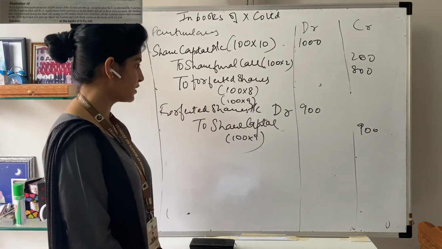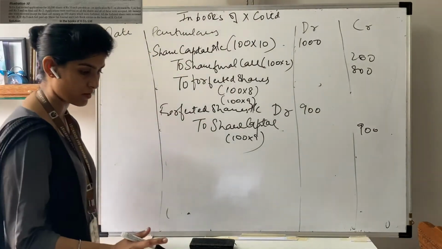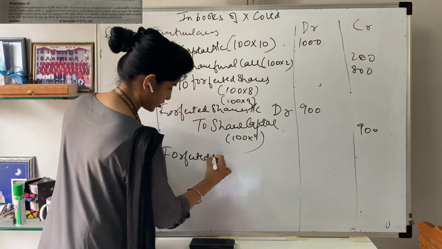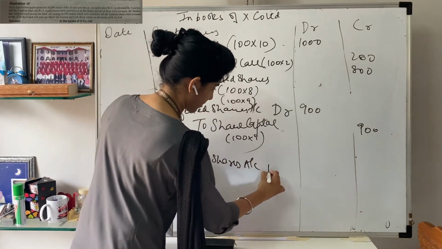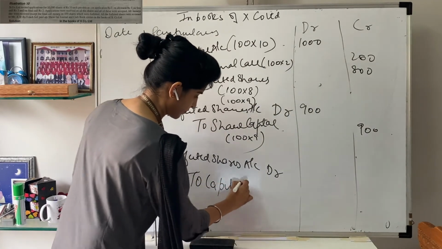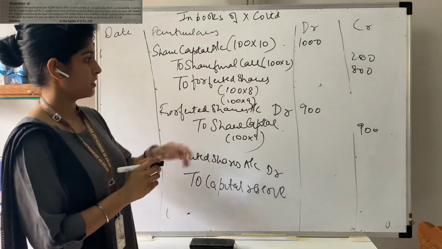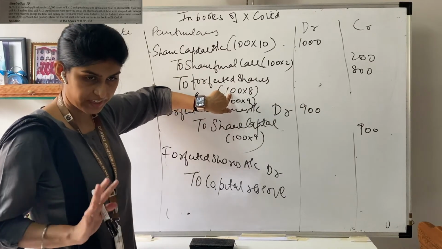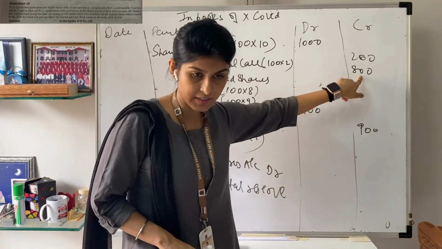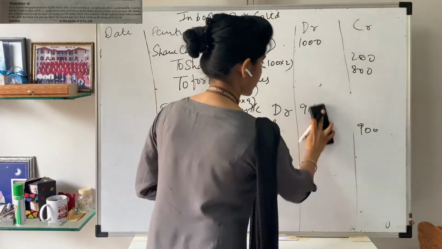We'll move on to the final journal entry, which is based on your capital reserve. Forfeited shares account debit to capital reserve. Now coming to the amount, here 100 shares were forfeited, 100 shares are reissued. So the forfeited shares amount is 800.